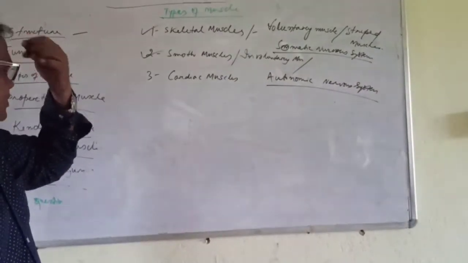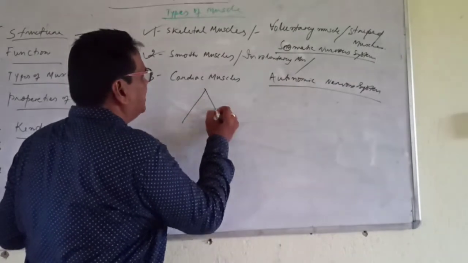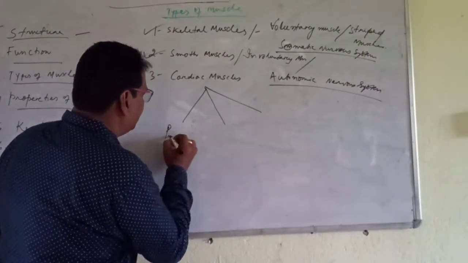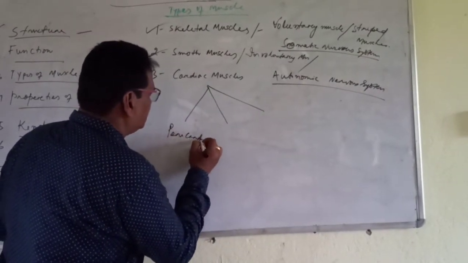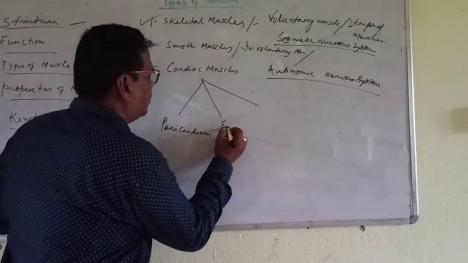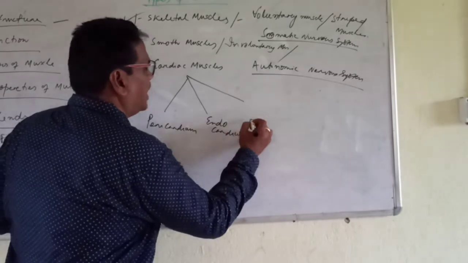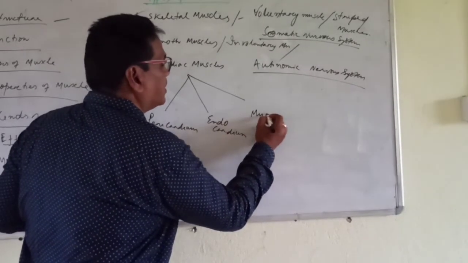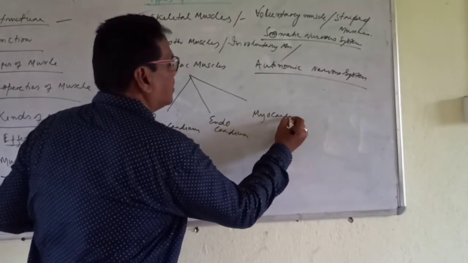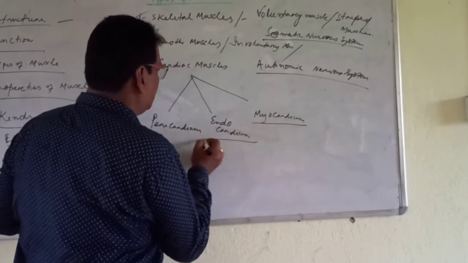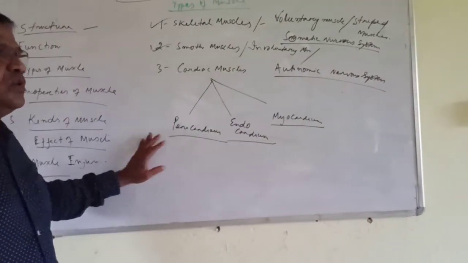Next are cardiac muscles. Cardiac muscles are of three types: pericardium, endocardium, and myocardium. These three muscles work by contraction and relaxation.